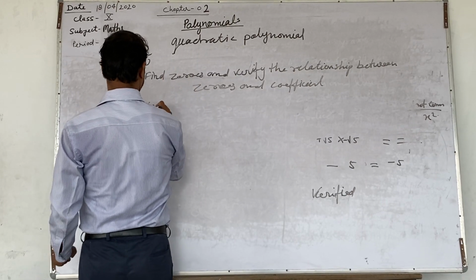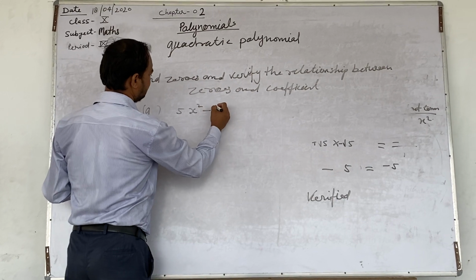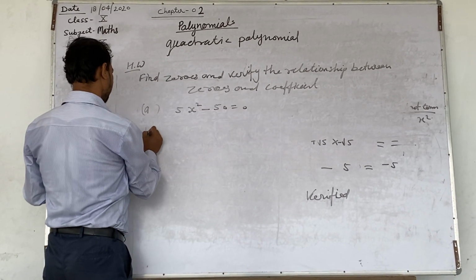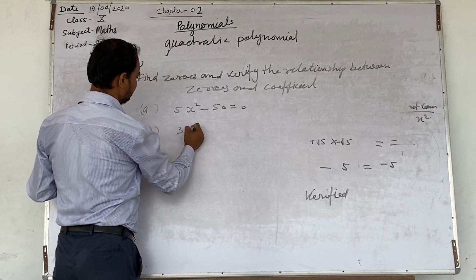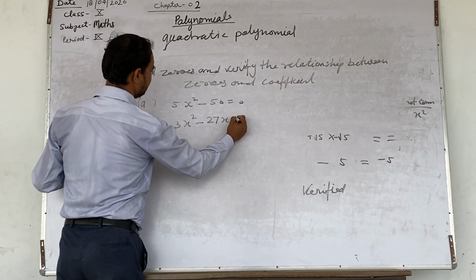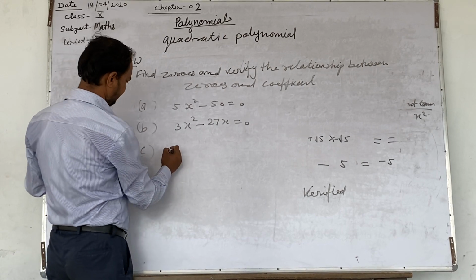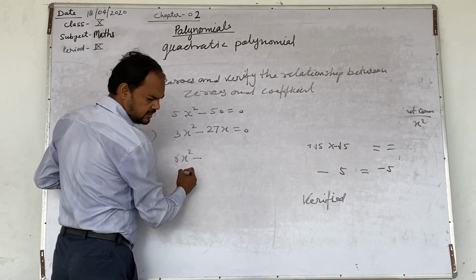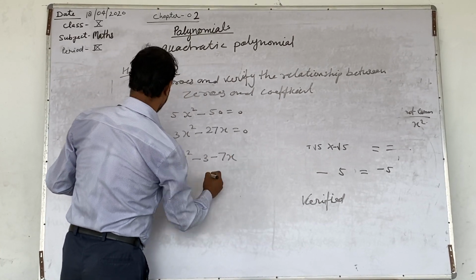A, 5x square minus 50. B, 3x square minus 27x. C, 6x square minus 3 minus 7x.